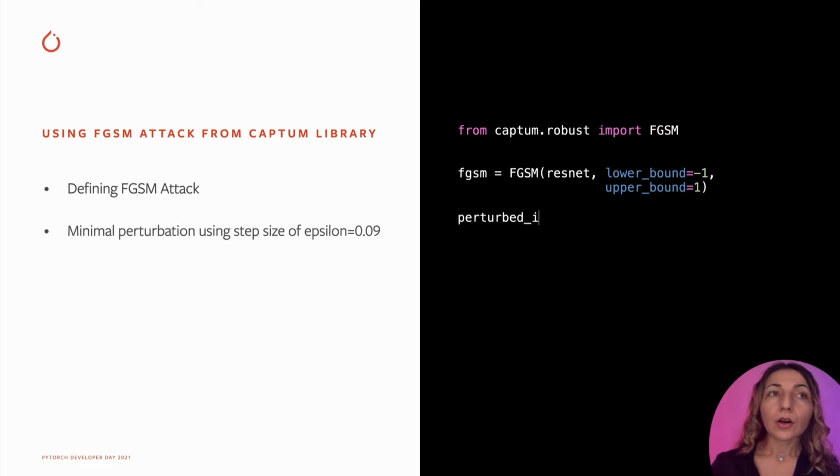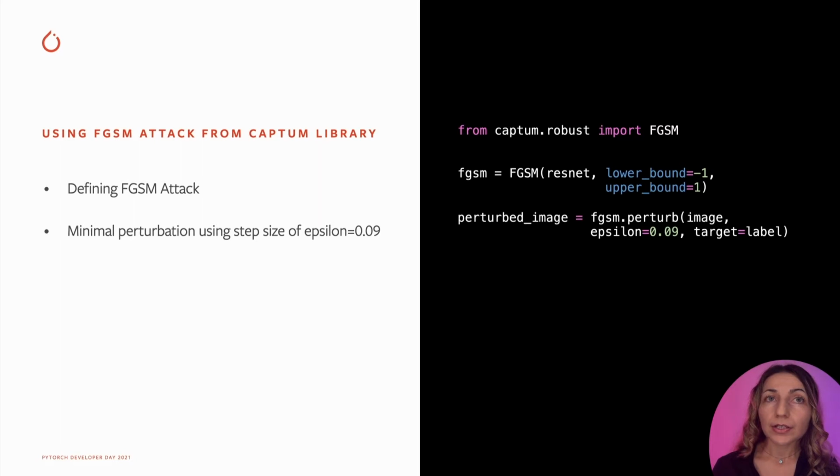We then call perturb on the FGSM instance by passing our input, which is the train image, and other parameters. This will return us a minimally perturbed input that was misclassified by the ResNet model. We can then visualize this side by side with the original image.